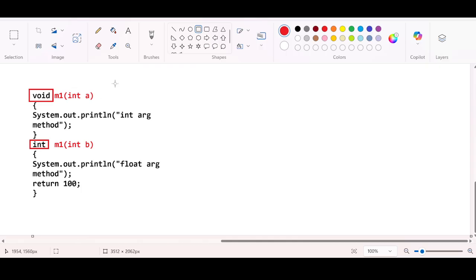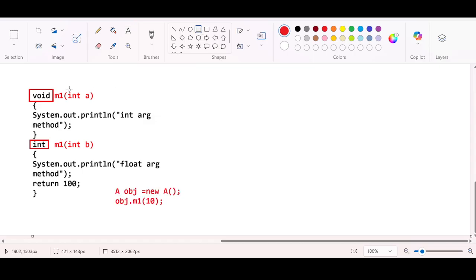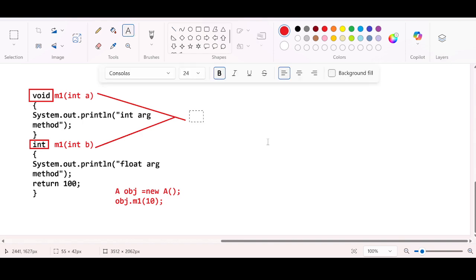If you are duplicating a method signature at the time of calling this method, you may be creating an object like A obj = new A(), and you will be calling obj.m1 and passing a value like 110. There are two m1s, and both m1 methods are accepting the same type of value. So basically both have the same method signature. It is a kind of duplicate. Duplicate method signatures are not allowed.